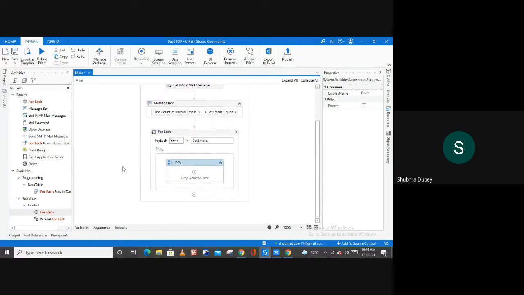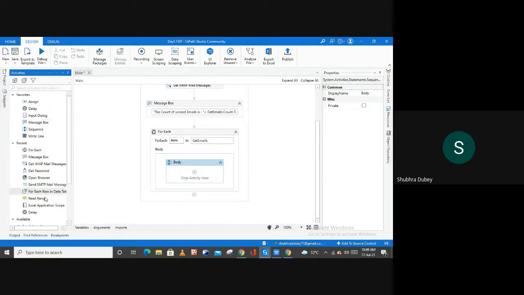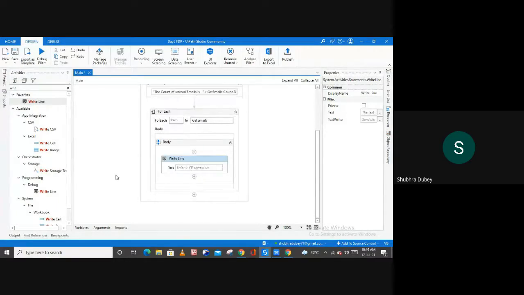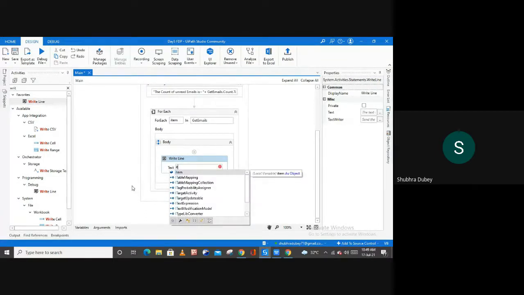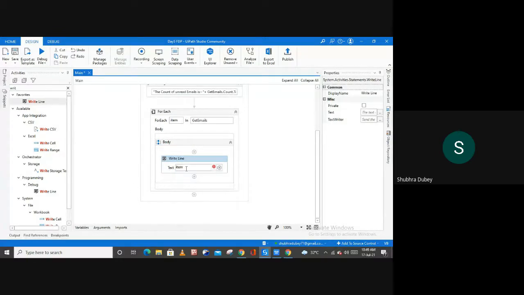And inside the body of the For Each activity, we can use the Write Line activity. Here we have this Write Line activity. If you want to use a message box, you can use that also. If you want to use the Append Text activity, you can use that activity also, right? So it's up to you where you want to display this output. As you can see, I want to display all the messages. For that, I am going to type the expression here, item dot subject, but I'm not getting any property of